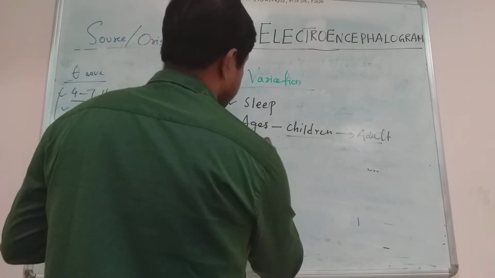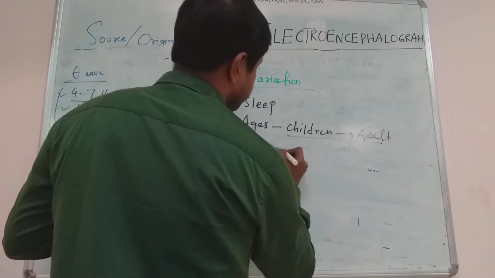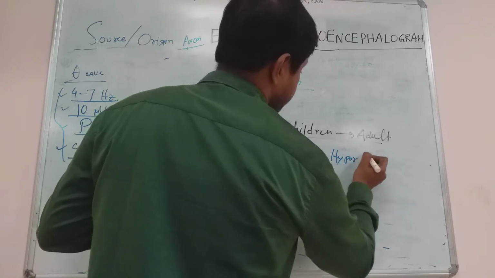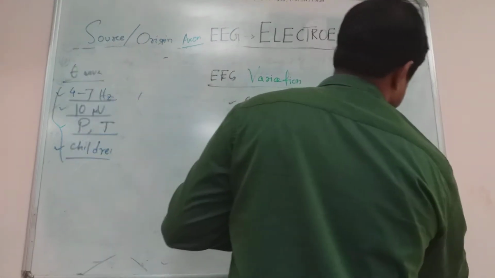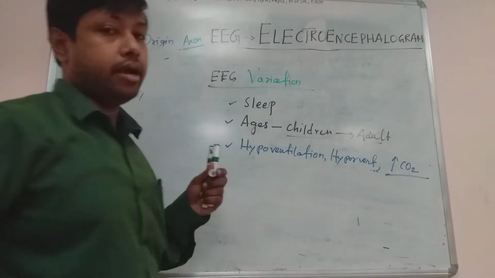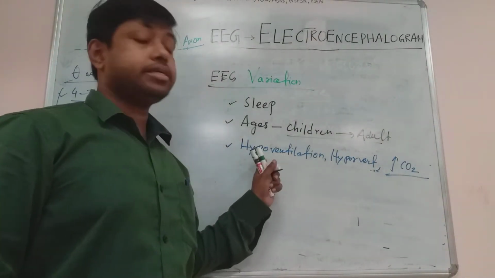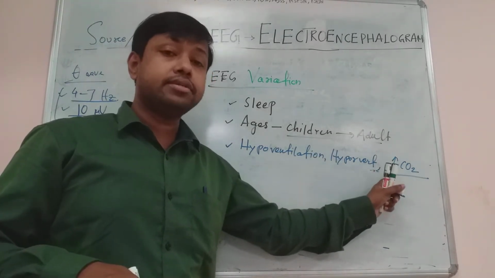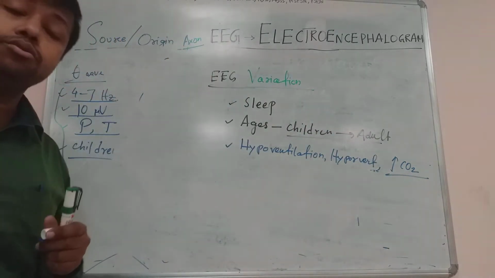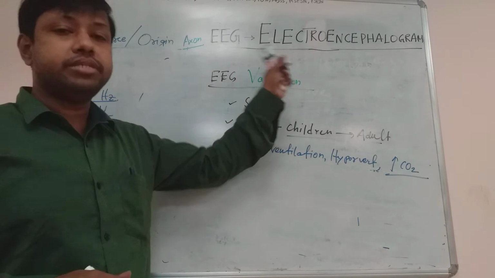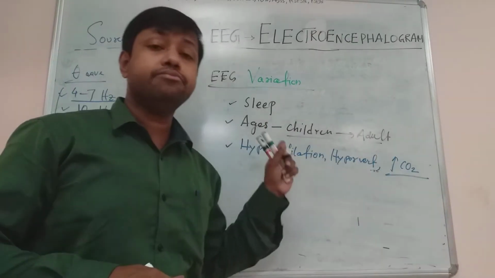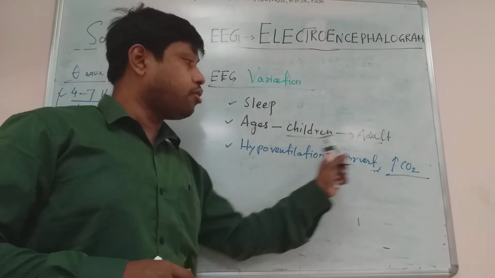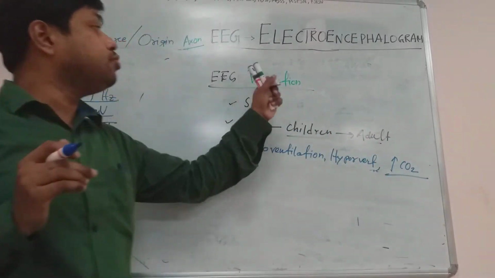Then depending on hypoventilation, hyperventilation, increased carbon dioxide in the blood, or hypercapnia. So when the person is doing hyperventilation or hypoventilation, increased respiratory rate or decreased respiratory rate, at the same time there is carbon dioxide accumulation in the blood, and EEG waves can show variation. Can you understand? This proves that depending on the degree of breathing or respiratory rate, or carbon dioxide accumulation, the EEG waves show variation.